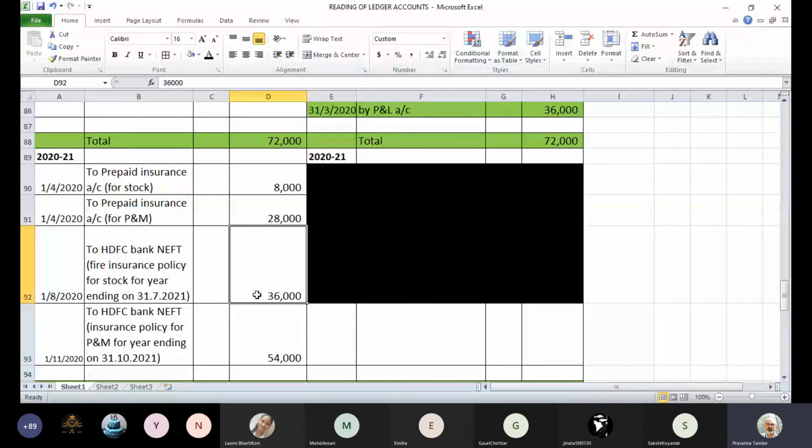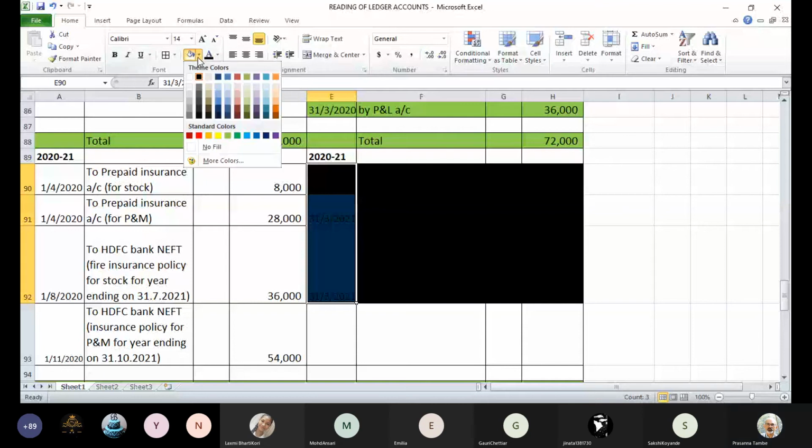This policy is also for 1 year, and the period will be extended till 31st October 2021. Have you understood these two entries, 36,000 and 54,000? Okay.